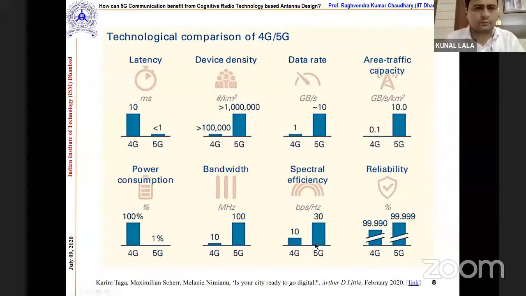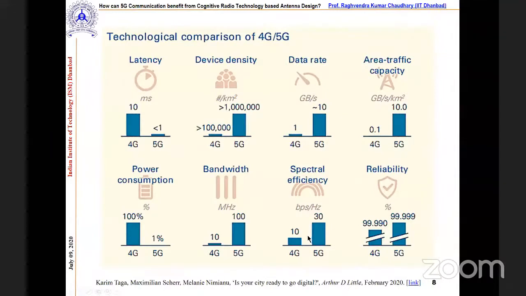So please inform me in between if these things happen. Now coming to the reliability, high reliability along with low latency and high area traffic capacity is necessary. For example, it allows a smaller safety distance for autonomous vehicles. So these 8 parameters that we have learned here are really very important to understand, because we should know what benefits we are going to get from 5G.